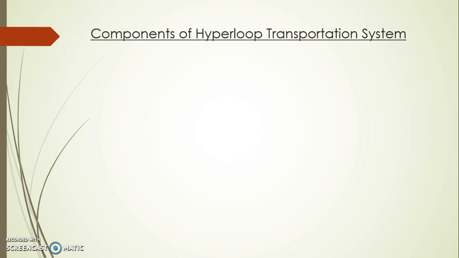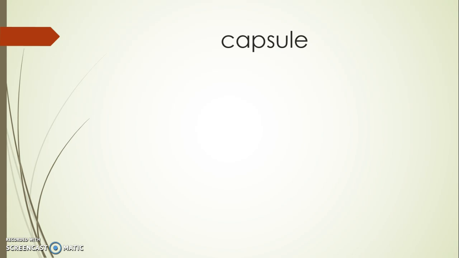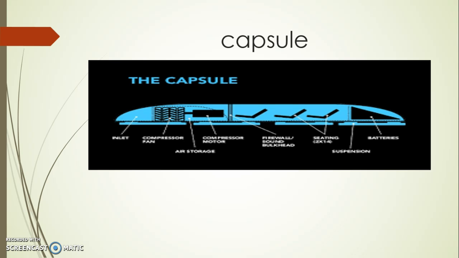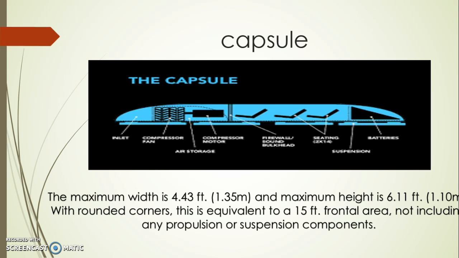Now we talk about the components of the Hyperloop transportation system. First is capsule, then tube, propulsion, and route. As we talk about the first component, the capsule, this diagram shows the capsule and its different parts from start to end.